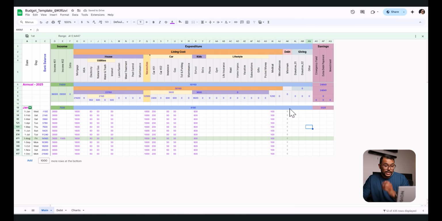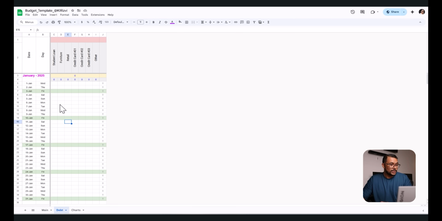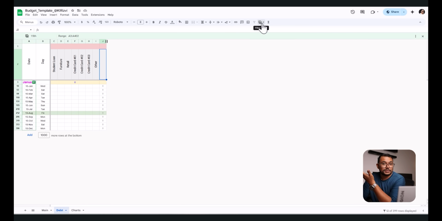And then the debt column, I would say don't input anything here. This is bringing in from the other row. You can have student loan, furniture loan, or retail card, credit card, anything. I would say do the same way here. If you pay on the first day of the month, you can do that way. If you set it up by the 15th, do it on the 15th. If I have the option, I would do it on the 28th, because by that time all the paychecks come in, and 28th is the last day of February.